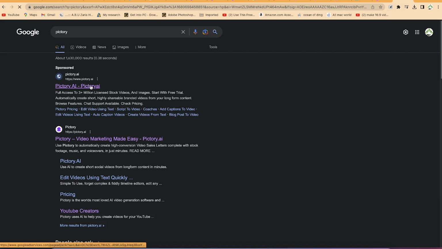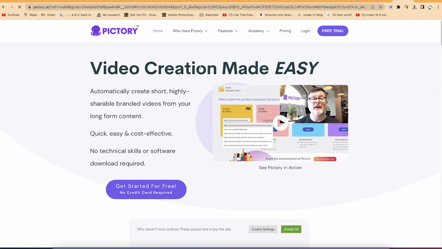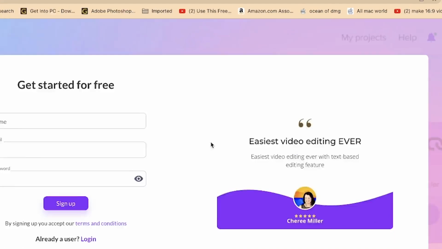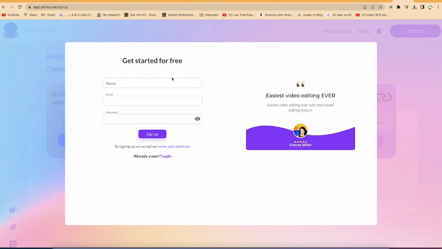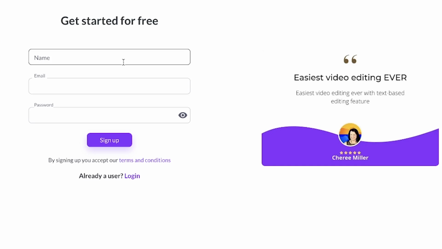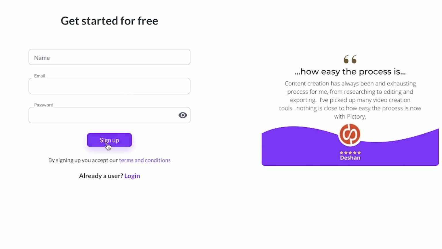Pictory.ai, that's the website. Once you click on it, it's going to take you to this website, pictory.ai. The first thing is to try for free, get started for free, no credit card required. You can just click to start for free, and you'll be brought in here. You have to write in your name, your email address and password, and then you can sign up.